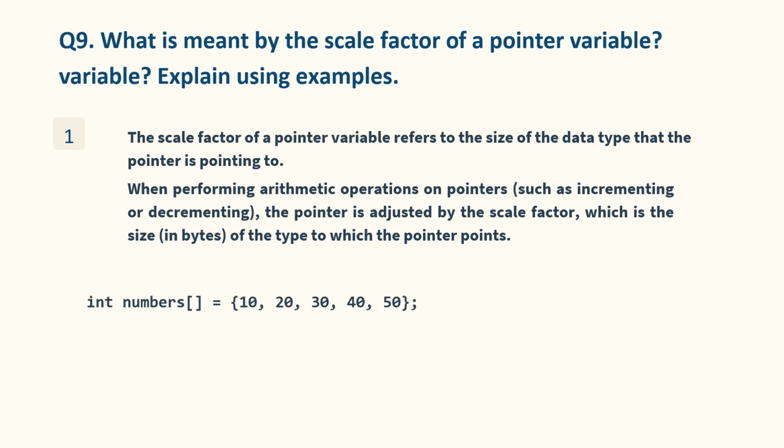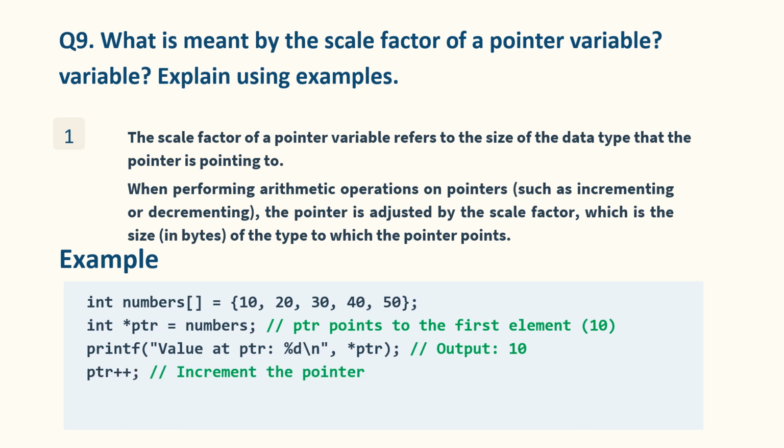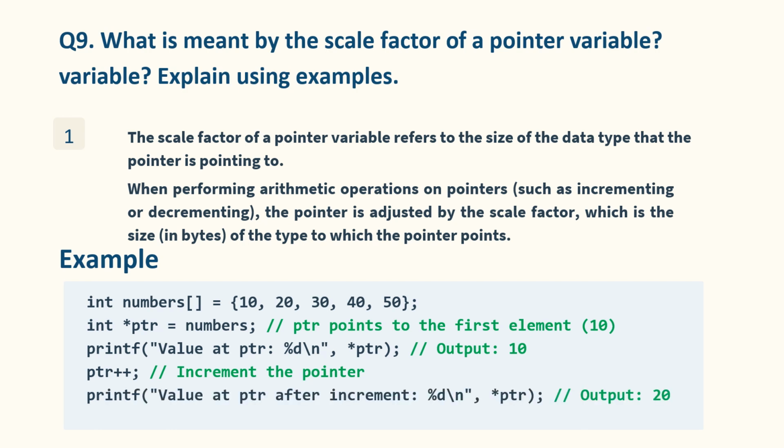The example demonstrates how pointer arithmetic works with an int array. A pointer PTR is declared and initialized to point to the first element of the array numbers. This statement prints the value pointed to by PTR, which is 10, the first element of the array. This increments the pointer PTR to point to the next element of the array. Since PTR is a pointer to an int, it moves by the size of an int, which is 4 bytes. This statement prints the value pointed to by the incremented PTR, which is now 20, the second element of the array.